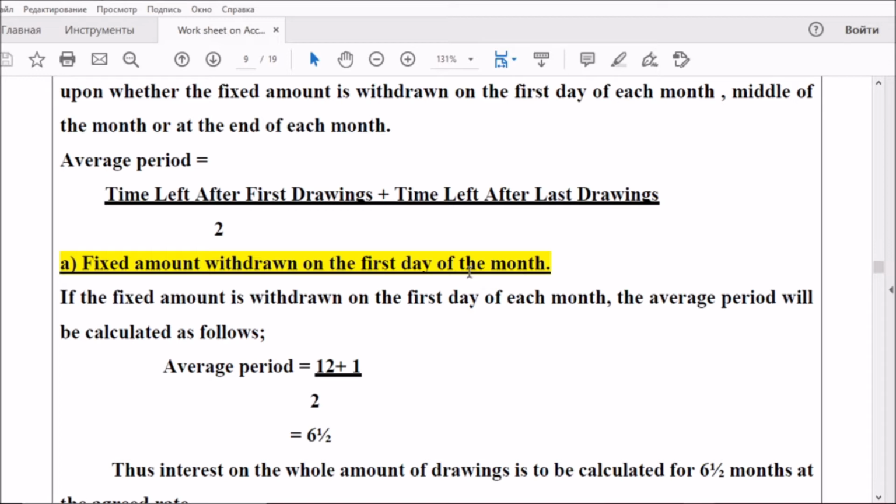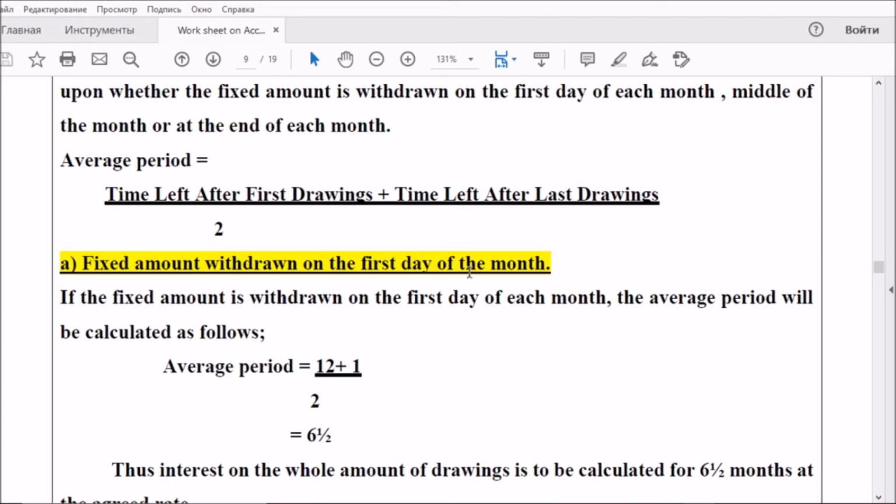How can we calculate the average period? Time left after first drawings plus time left after last drawings. What is time? The number of months remaining after first drawings and the number of months remaining after last drawings, divided by 2. That is the average period.